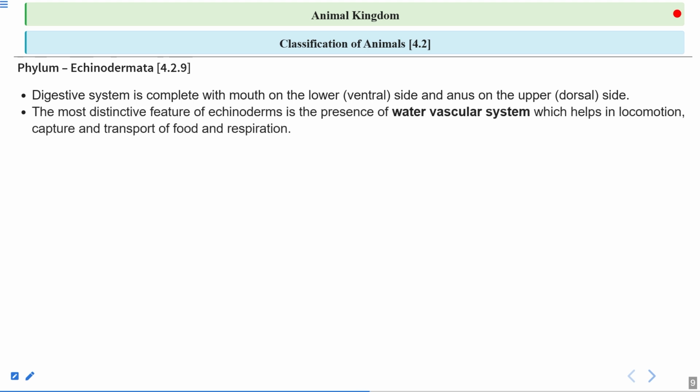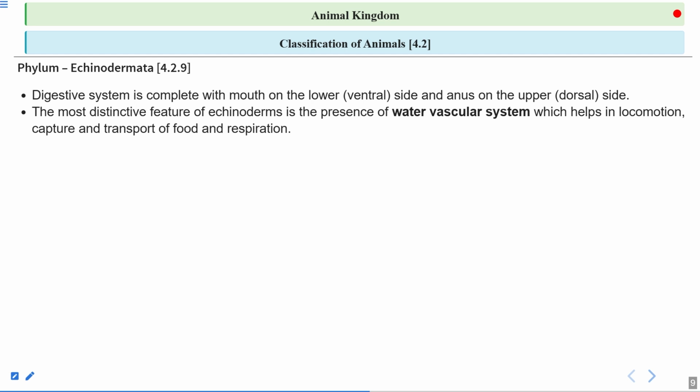The most distinctive feature of the echinoderm is the presence of the water vascular system. Now, this is going to be one of the very, very important features. Water vascular system. Now, what is this water vascular system? We have seen just now the figure of the Ophiura, the brittle star, and the Asterias, commonly called starfish. You must have seen that they have different arms. Now, inside their arms, there is a tube-like structure, or you can say a network of tube-like structures that makes the water vascular system.